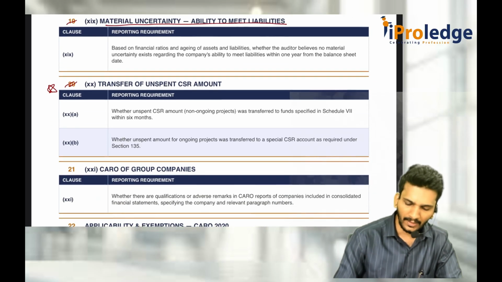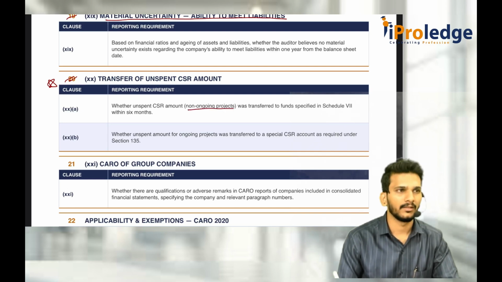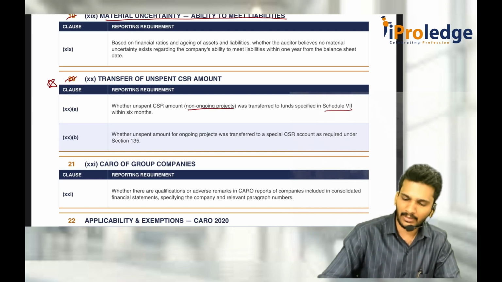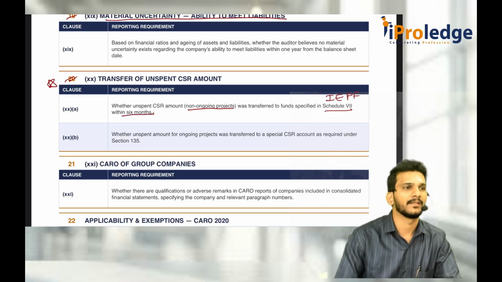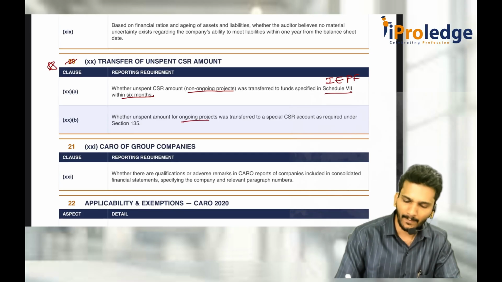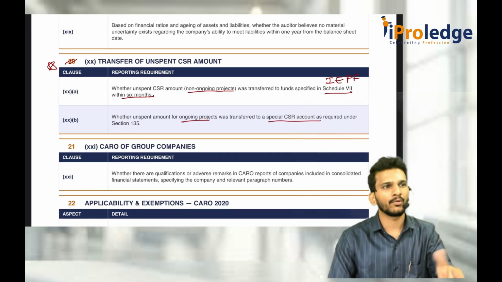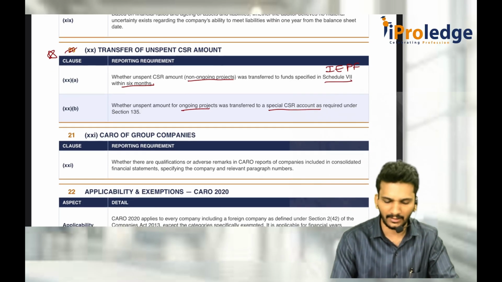Now, if it is a non-ongoing project, then it must immediately go to a Schedule 7 account, that is, don't just write this in the examination, write Schedule 7 in brackets, the fund account, within 6 months of the end of the financial year. If it is an ongoing project, then you keep it in a special CSR account. Whenever it is required, you use it. So 6 months is important here after the financial year.